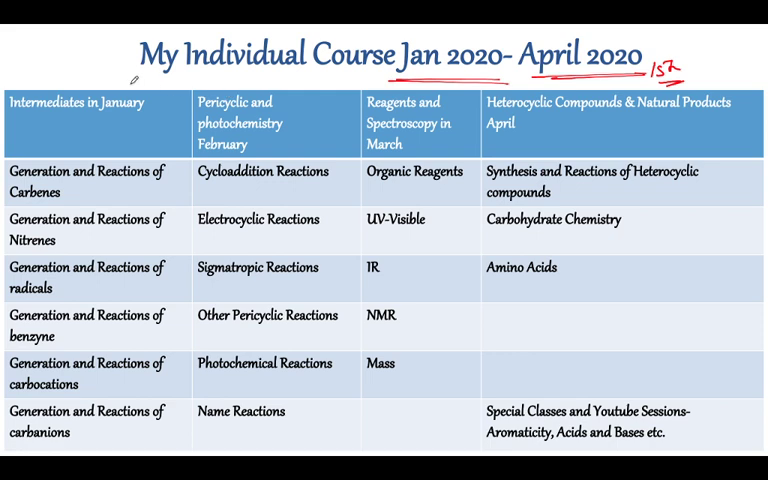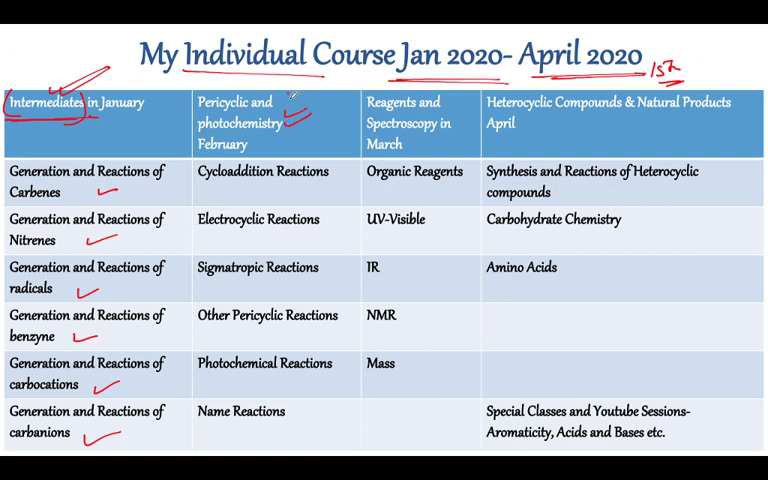Okay, so what am I going to cover in the individual course which I'm having? Intermediates. So guys, as we have already analyzed the paper, we saw that reaction mechanism as well as intermediates are really important. So this is a complete description of my course: generation and reaction of carbenes, nitrenes, free radicals, benzyne, carbocations as well as carbanions. So this is what we are going to study, and in great detail, okay? And there are a lot of name reactions in this category as well, so we will be focusing on the name reactions side by side, okay?